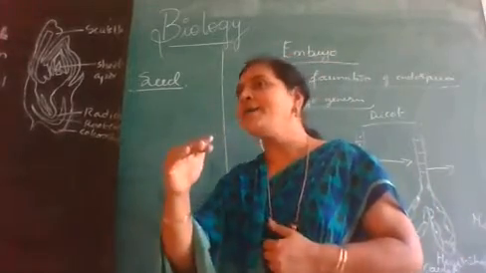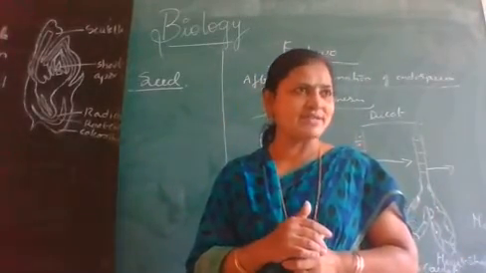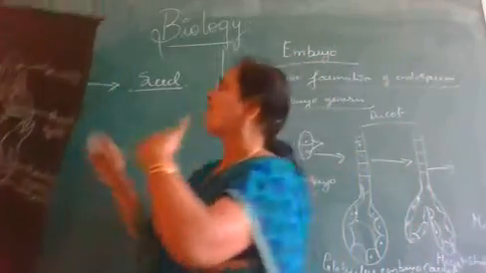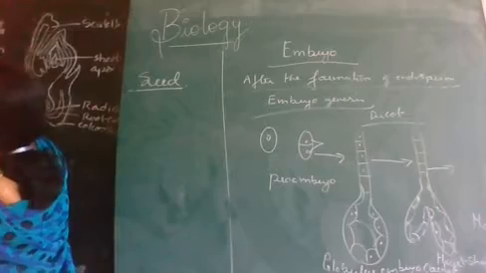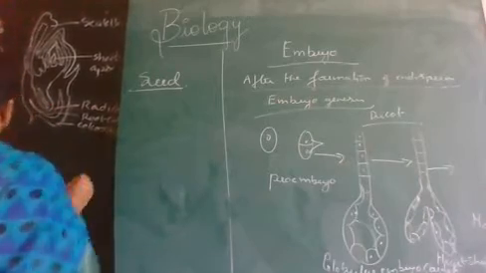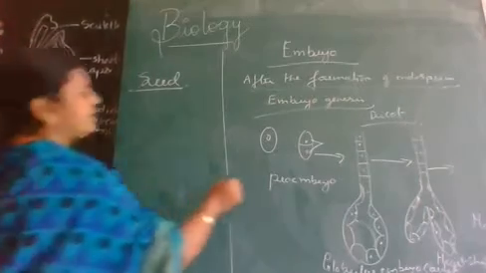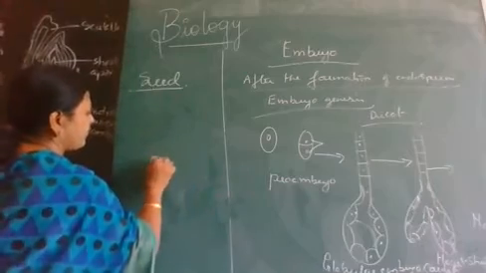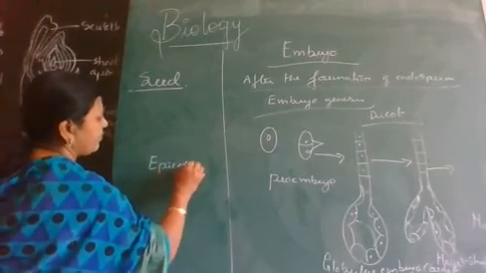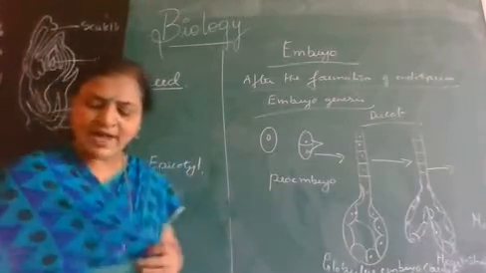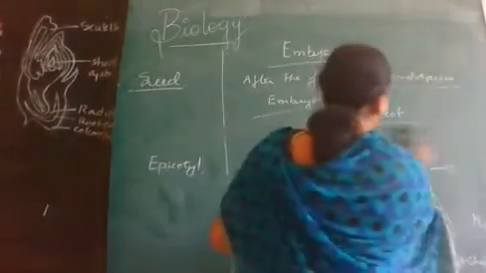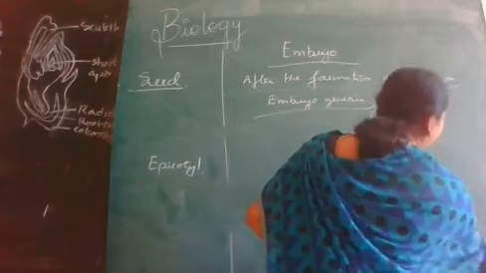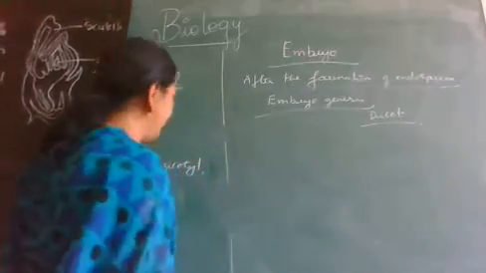The part of the embryonal axis above the cotyledon is called epicotyl. What is epicotyl? The portion of the embryonal axis above the cotyledon.